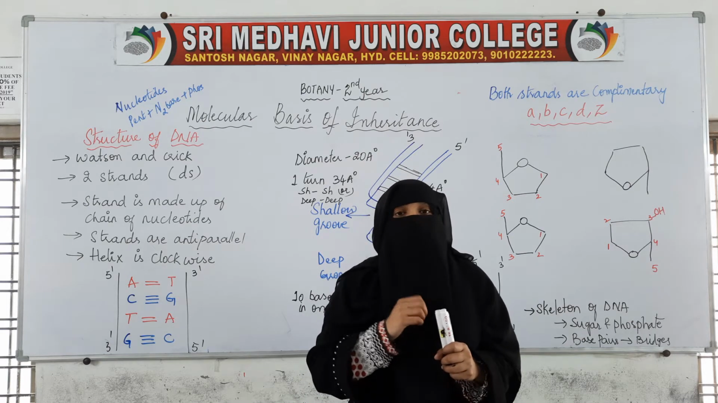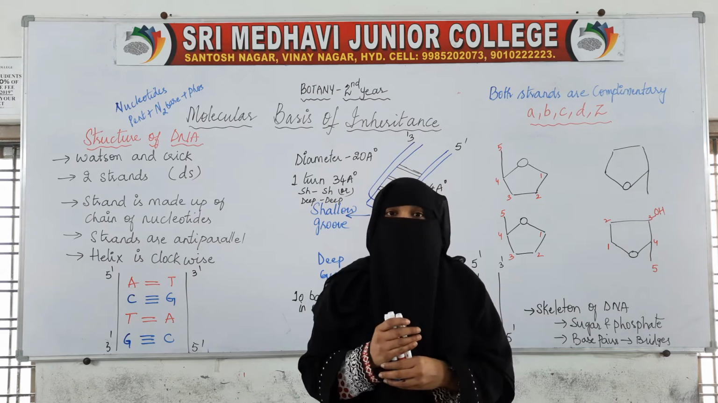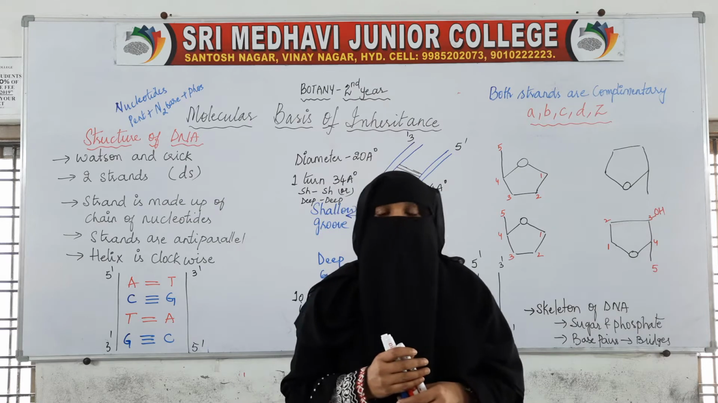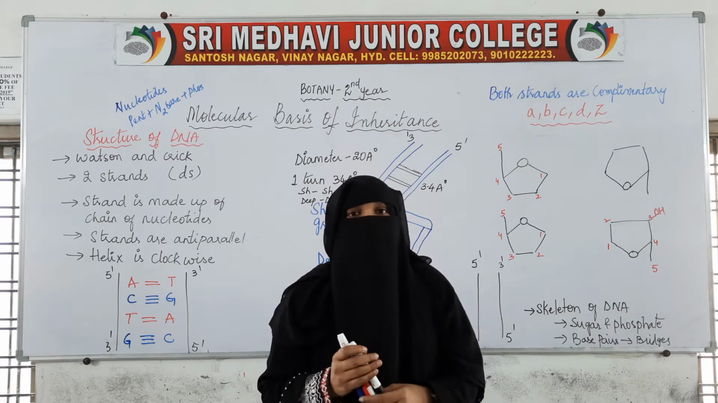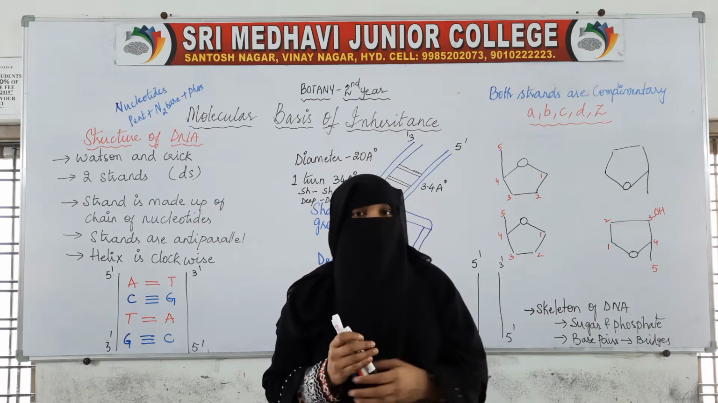So today we will see the structure of this. We have said that nucleic acids, the big molecules, can be of two types. The first type is DNA and the second type is RNA. Now we will see the structure of DNA.